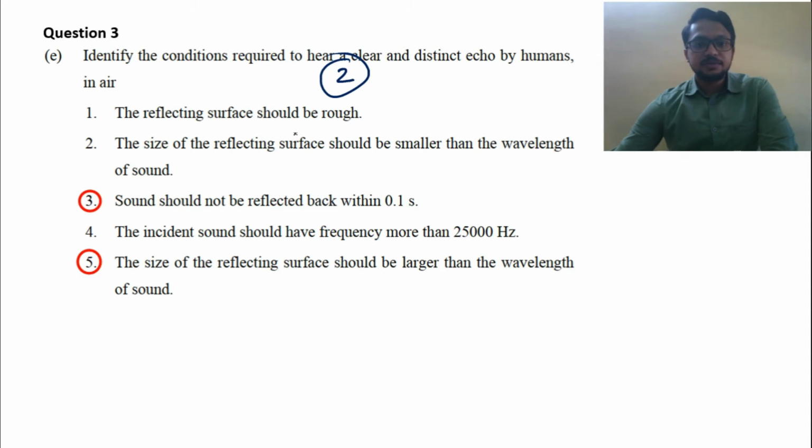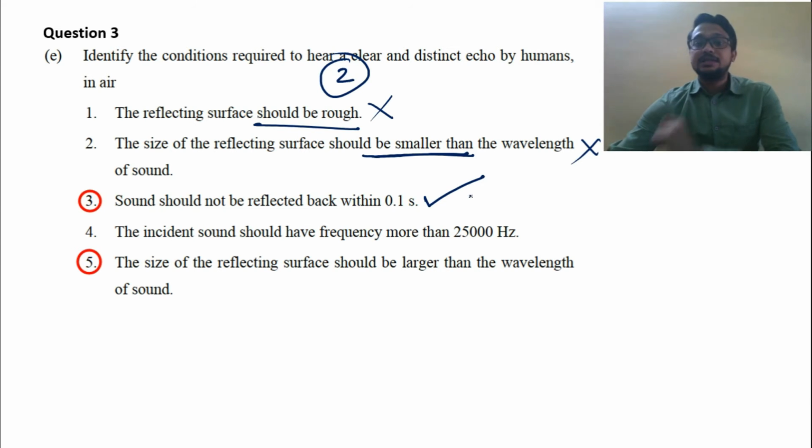The reflecting surface should be rough. Should be rough is a wrong option. It can be rough, it can be plain. The size of the reflecting surface should be smaller than the wavelength of sound. No, never. Sound should not be reflected back within 0.1 second. Yes, sound should not be reflected back within 0.1 second.